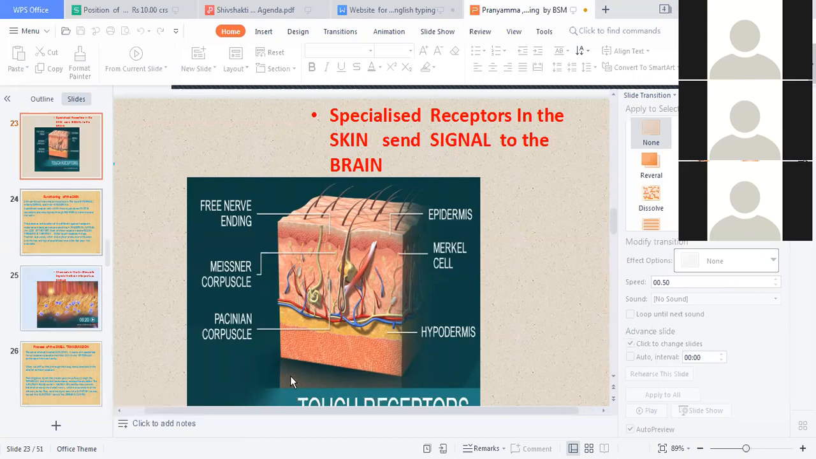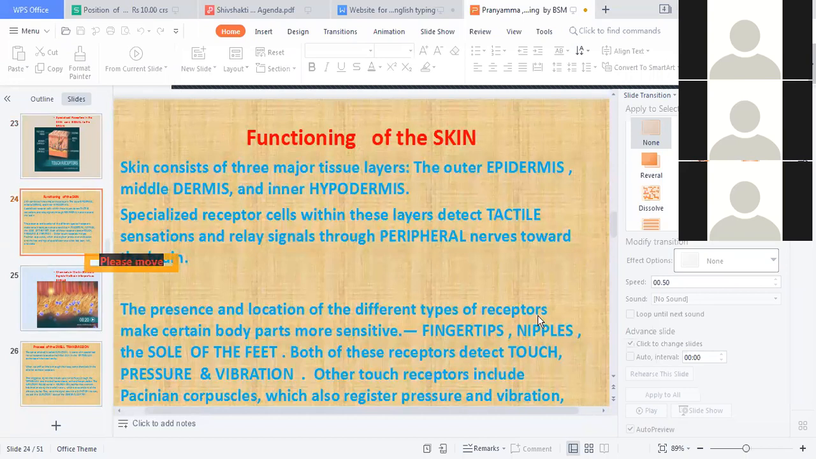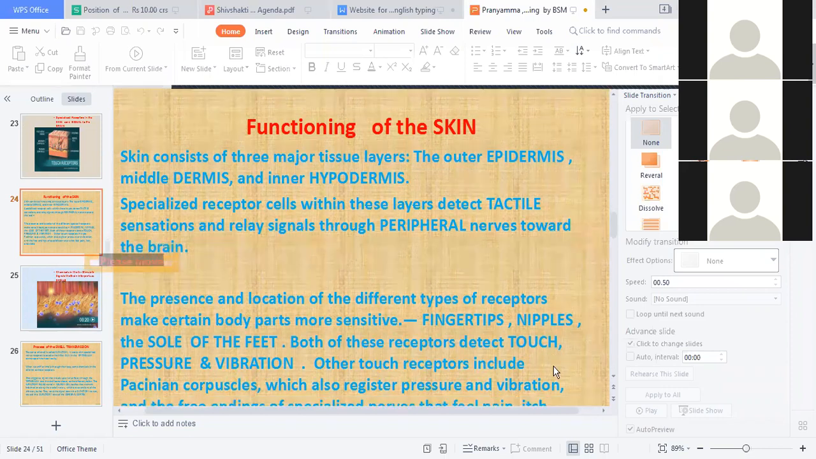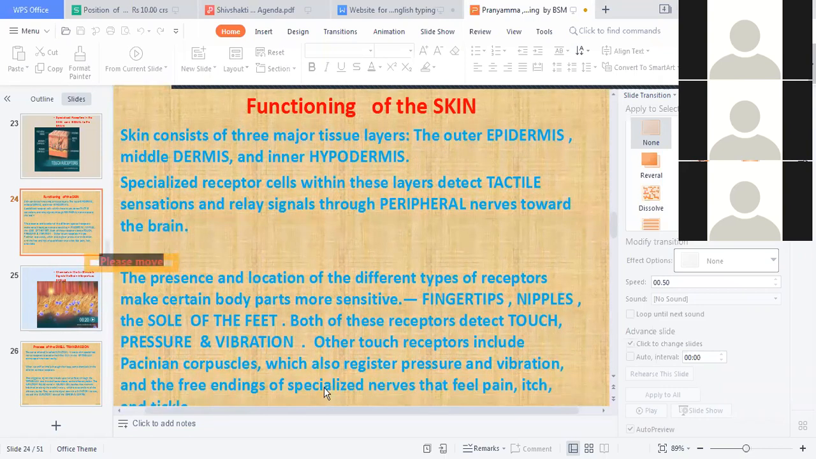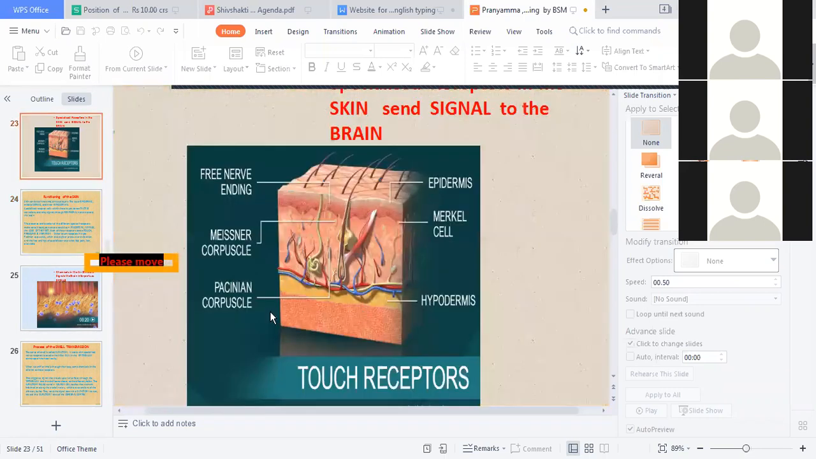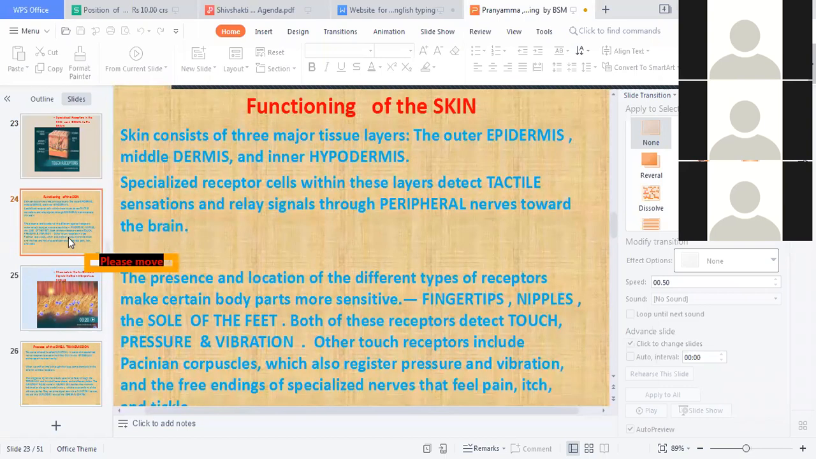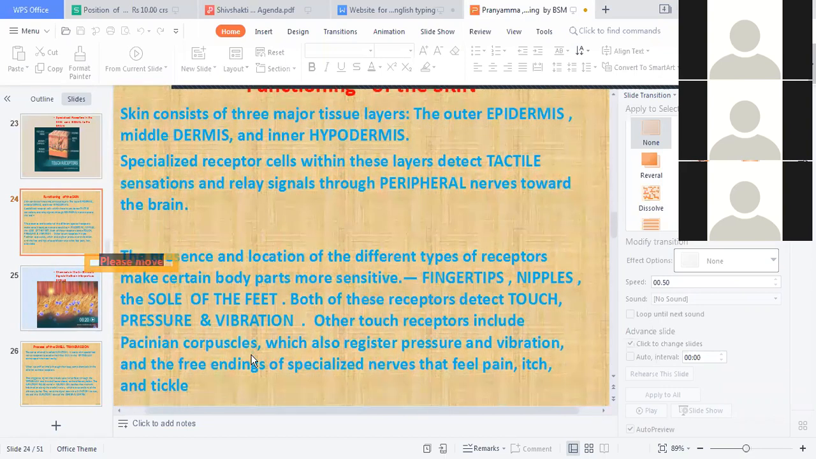So this is what this is. The presence and location of different types of receptor make certain body parts more sensitive. Fingertips, nipples, the sole of the feet, both the systems detect the touch, pressure, and vibration. Other receptors include Pacinian corpuscle, which also register pressure. Pacinian corpuscles, here it is. Skin के अंदर, okay. Pacinian corpuscles, which also register the pressure and vibration, and the free endings of the specialized nerves that feel the pain, itch, and tickle. Okay.